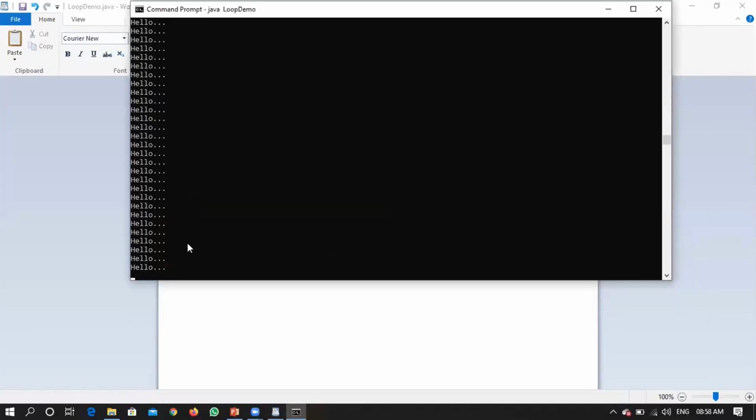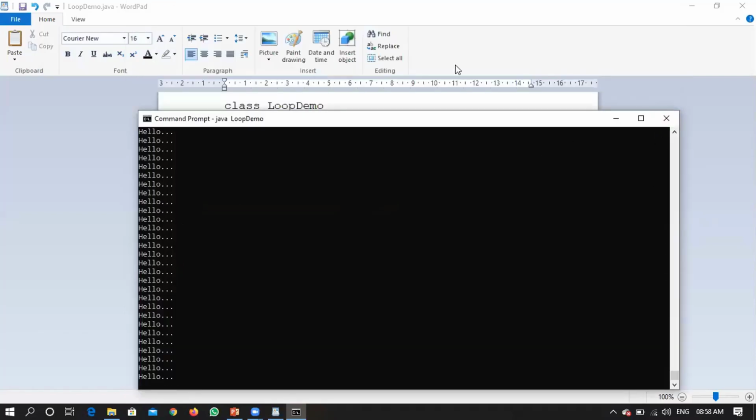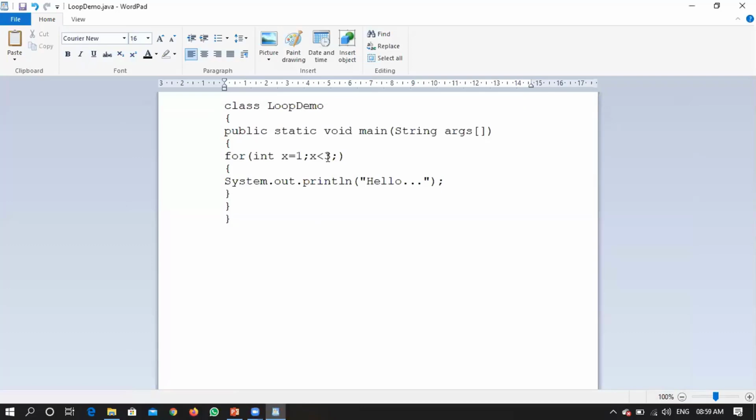It is running infinite times, right? So why is it running infinite times? Because within the loop you are not updating the value of x. When you are not incrementing the value of x, every time it will be comparing whether 1 is less than 3, so every time that condition will be true, and it will be an infinite loop, right?